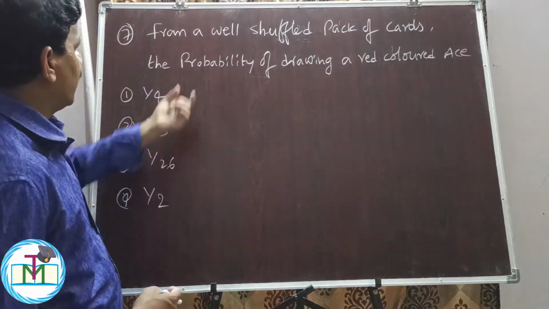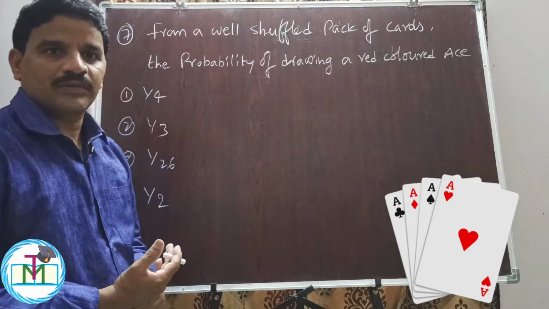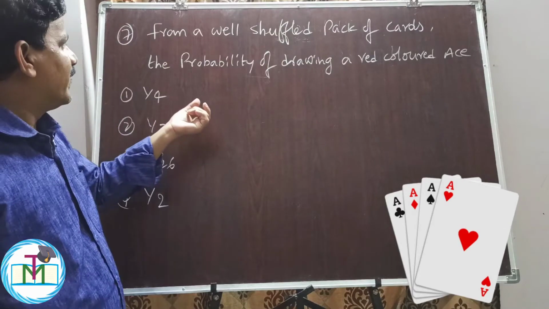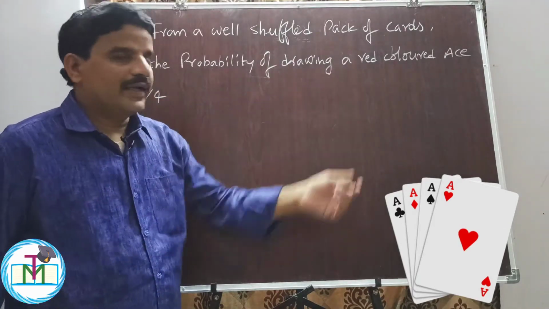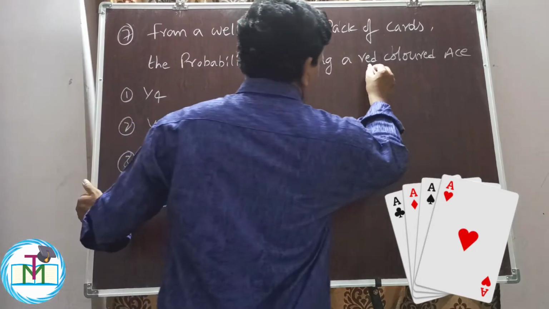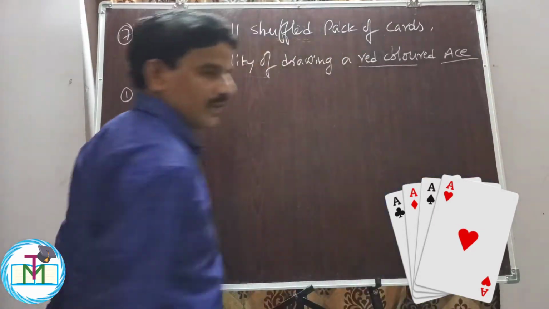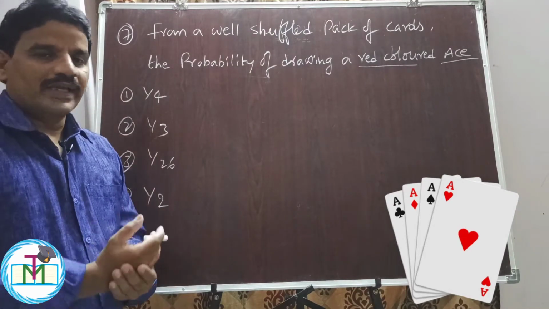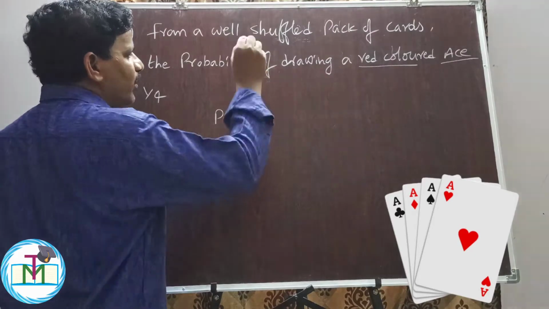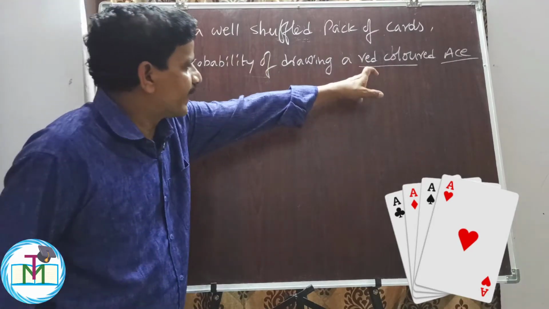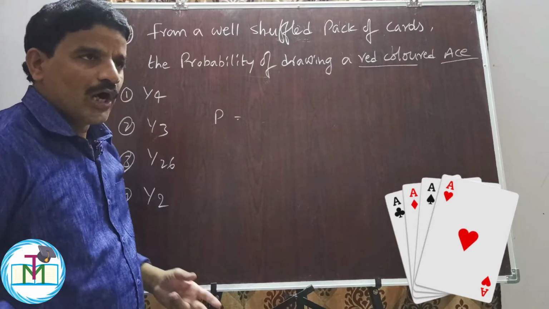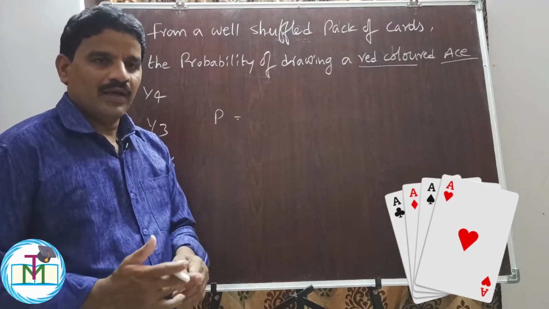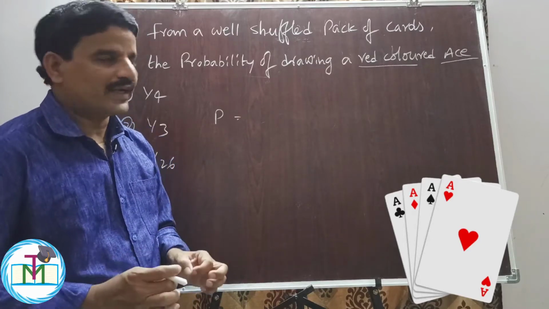Question number 7. From a well shuffled pack of cards, means from well shuffled playing cards, one card has been drawn. Find the probability of drawing a red colored ace. The card should be red colored and at the same time it should be an ace. So here we have 4 options. The required probability, the probability of drawing a red colored ace, is equal to, how many red colored aces are there? One is diamond, diamond is red, and heart is also red. There are 2 red colored aces.